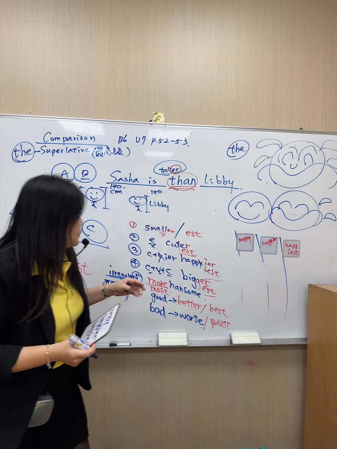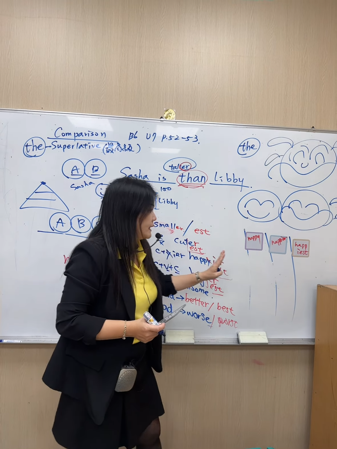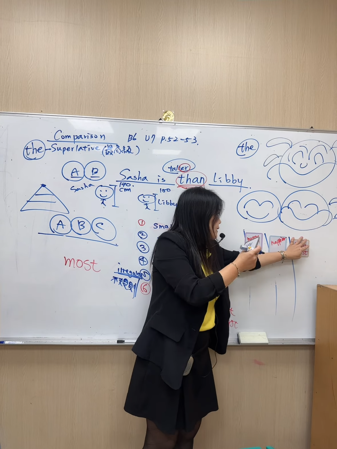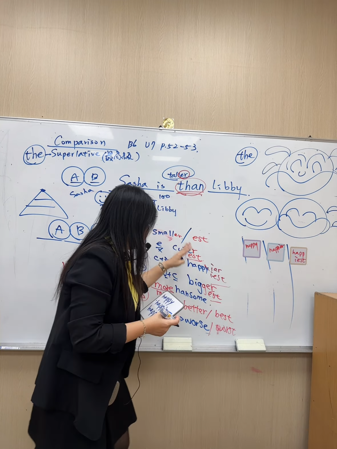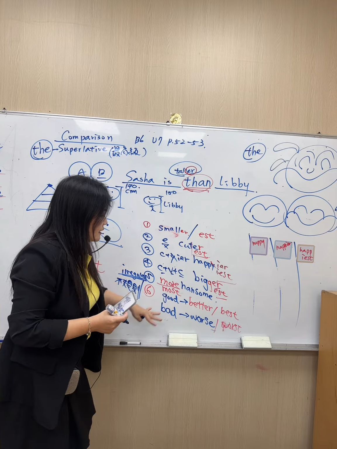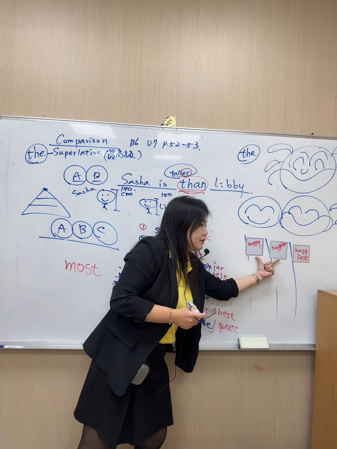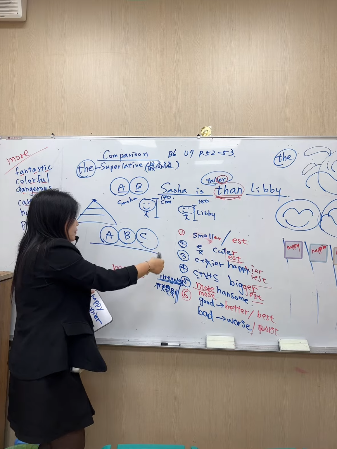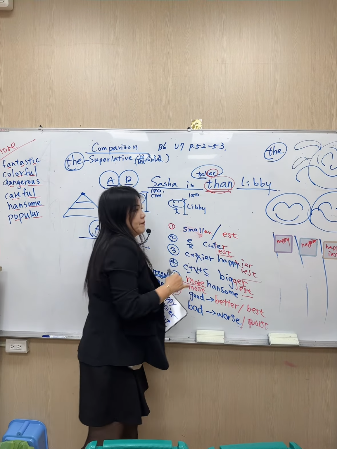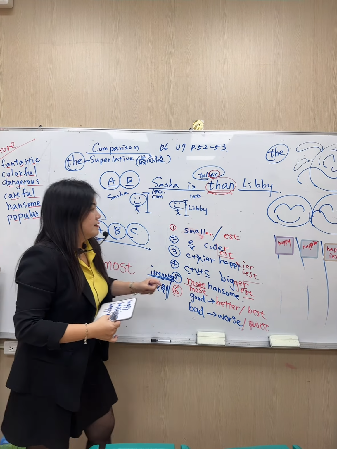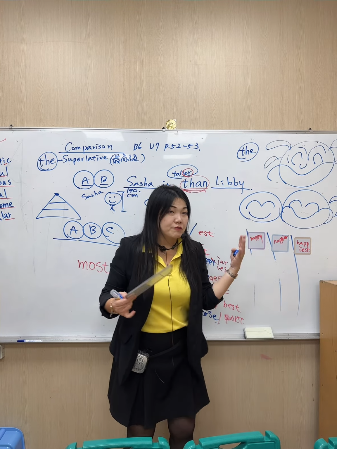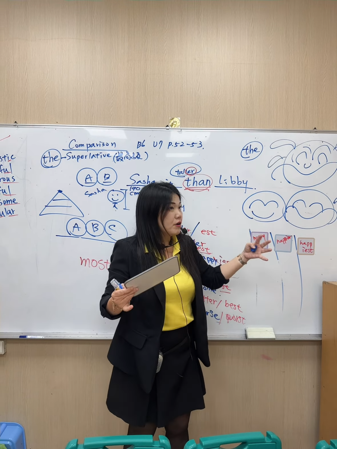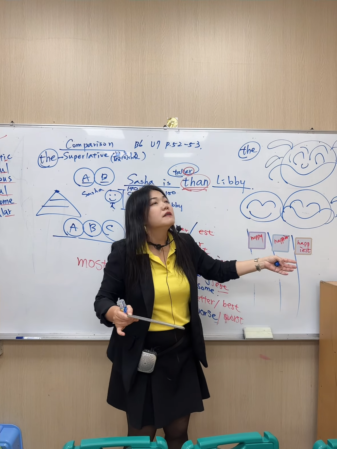Okay. So when you teach for the first time, only happy, happier. Then you play this game, only two. Then compare with 3 things, right? 3 people. Oh, you need to have EST. Then you can draw this, help them to recognize 3 or 4 or more, 100, 1,000, the same.